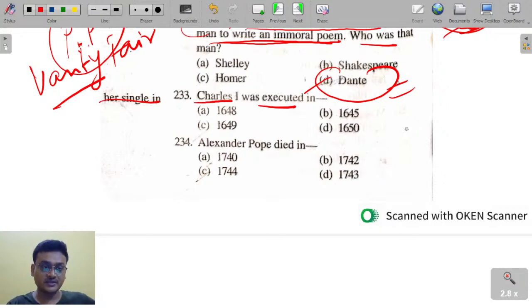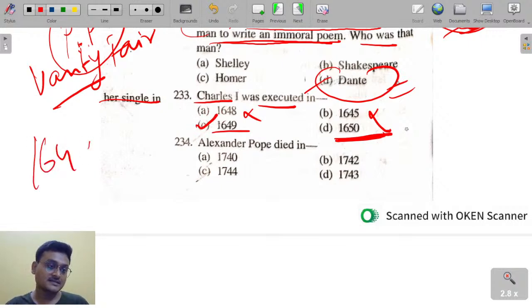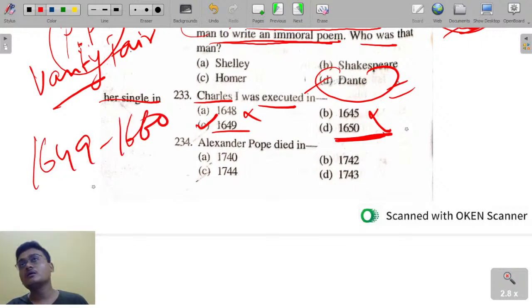Charles the First was executed in which year? Earlier I had discussed this question. 1648, 1645, 1650 or 1649? Charles the First was executed in 1649. Then the Interregnum period, or the Commonwealth period, is from 1649 to 1660.